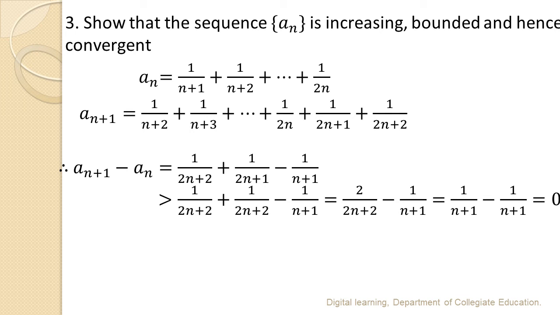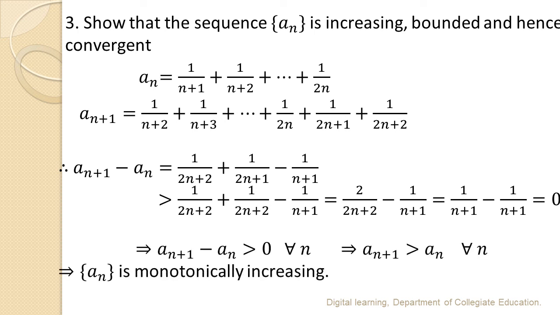This can be simplified as 2 divided by 2n plus 2 minus 1 divided by n plus 1, which are the same terms of opposite signs, equal to 0. This implies an plus 1 minus an is greater than or equal to 0. That means we can take greater than 0 for all n, which is the condition of an increasing sequence. Therefore, an is monotonically increasing.